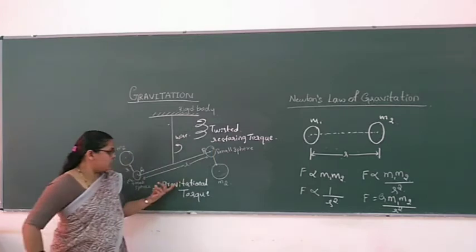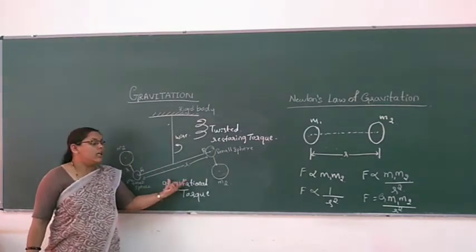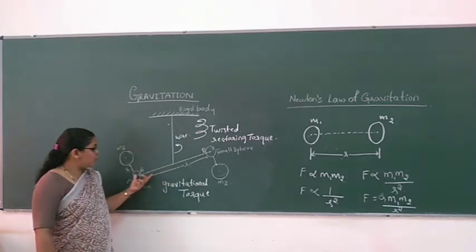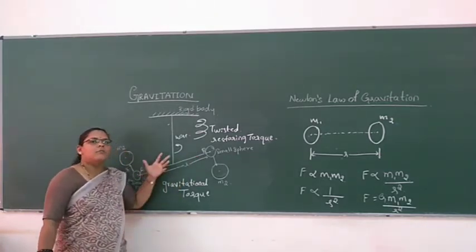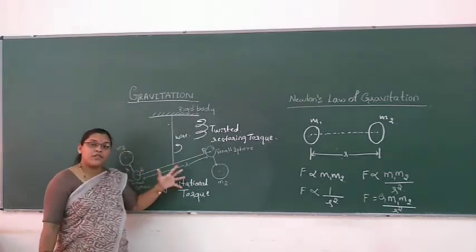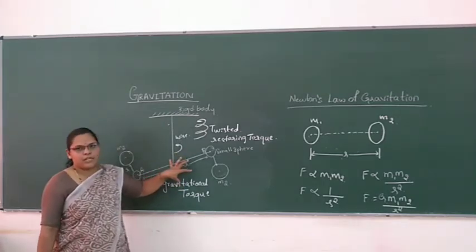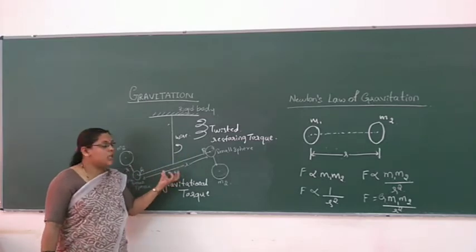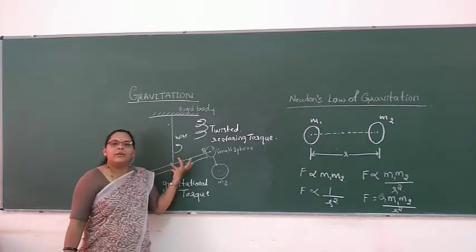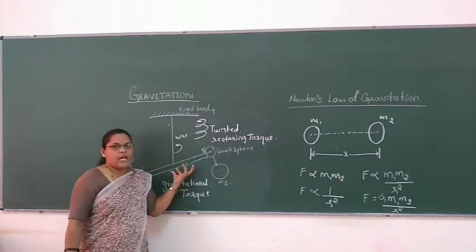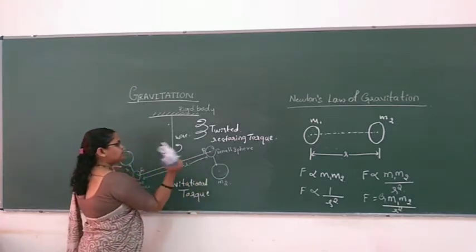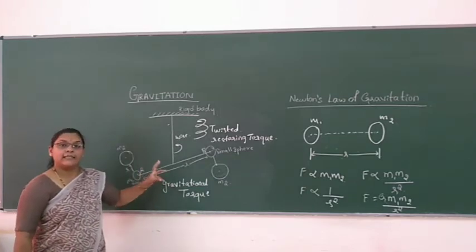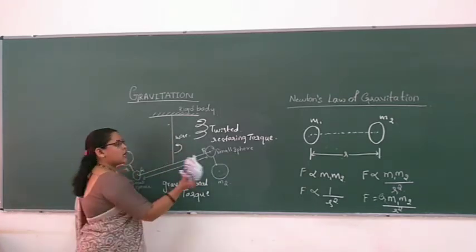The gravitational force is developed on the bar, because both the ends of the bar have masses suspended in such a way that gravitational force is taking place between them, and that is the resultant of their gravitational force. Gravitational torque is developed in the bar, and the bar will start rotating on the wire as an axis.